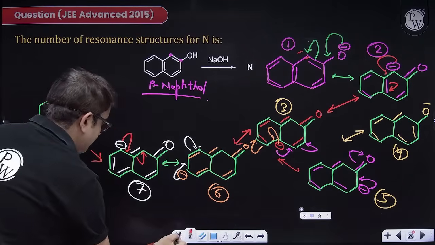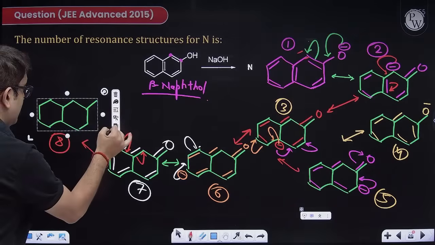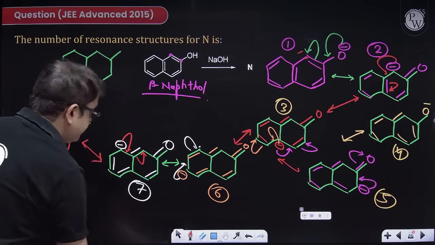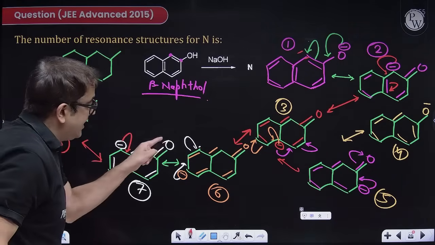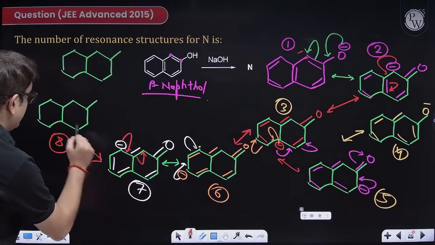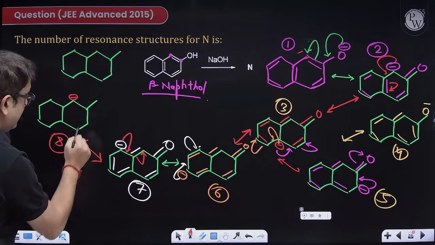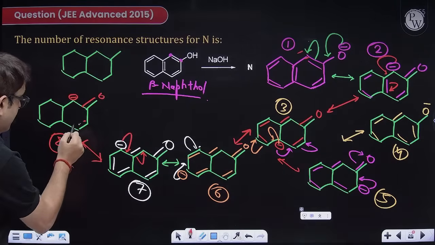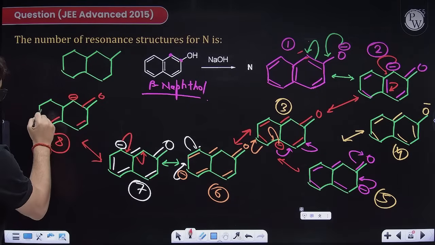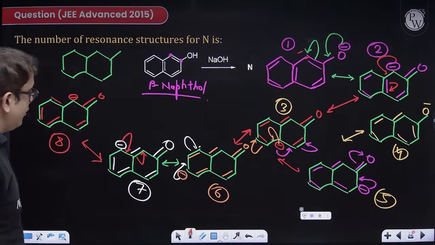First, let me borrow this structure. I guess this will be the last one. How I'm saying this? Because oxygen electron is reaching here. So minus there, double bond here, a double bond here, a double bond here, a double bond here, a double bond here. I hope everybody is clear.